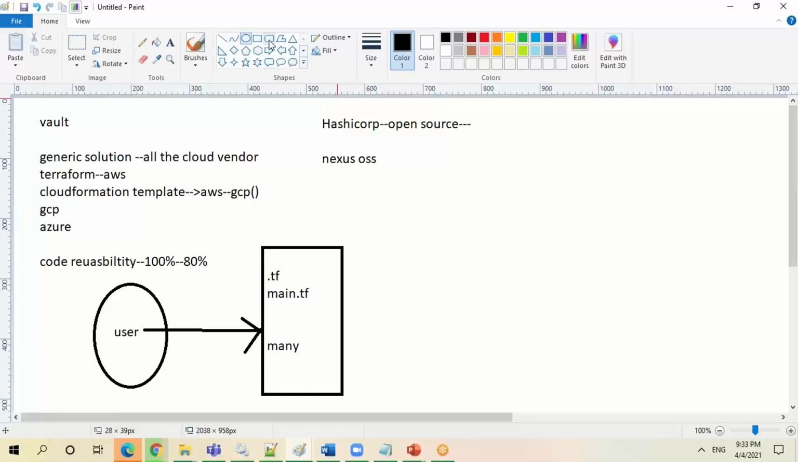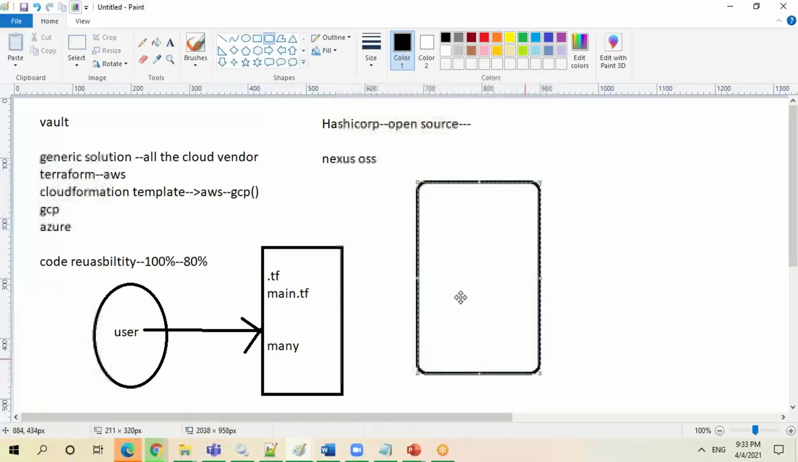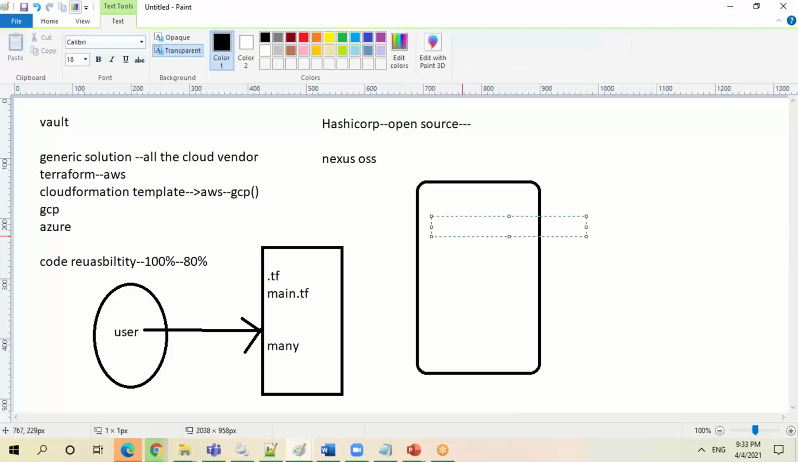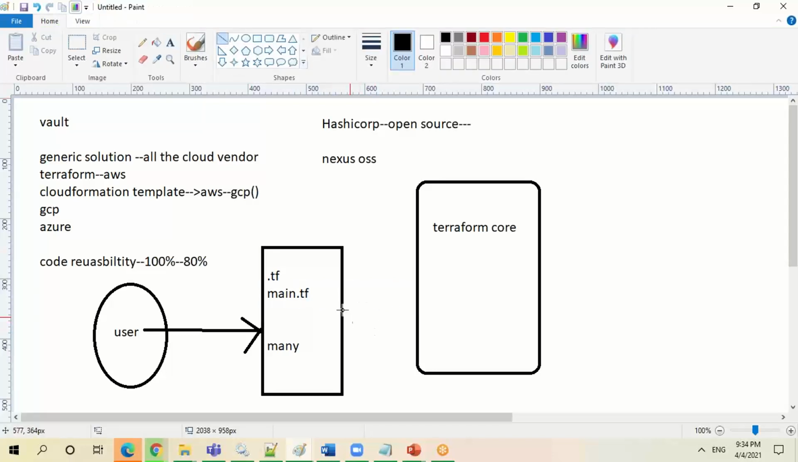Install Terraform. Once you install Terraform, you get something called Terraform core. So what is Terraform core? It gives the basic APIs functionality. In the main.tf file, I have written some commands. Let's assume I'm talking about resource and provider. Whenever I talk about provider in the main.tf file, obviously it will go to the Terraform core.